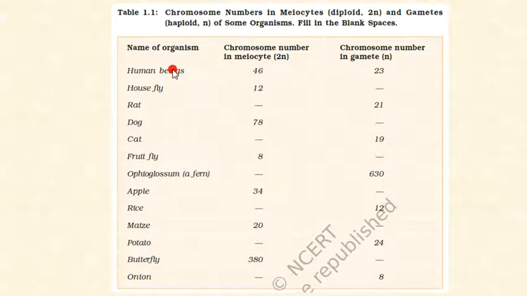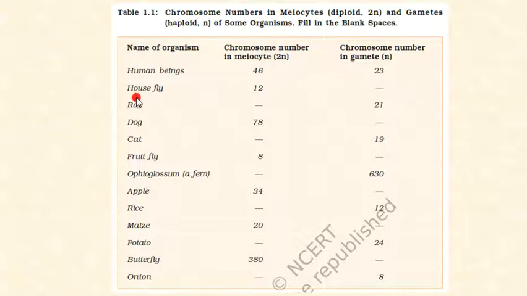Here are some examples. In human beings the 2n chromosome number is 46. In humans there are 46 chromosomes, but in the gamete the n number of chromosomes is half of 2n. So half of 46 is 23.